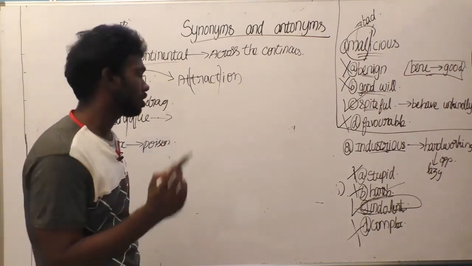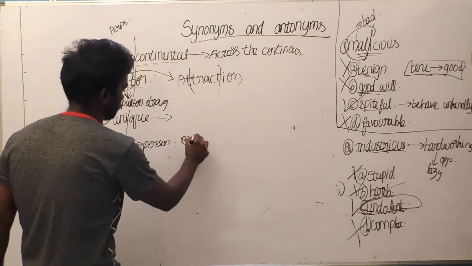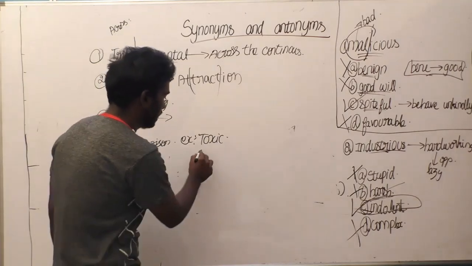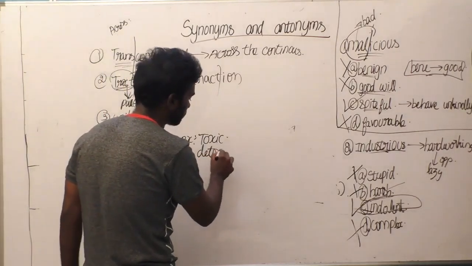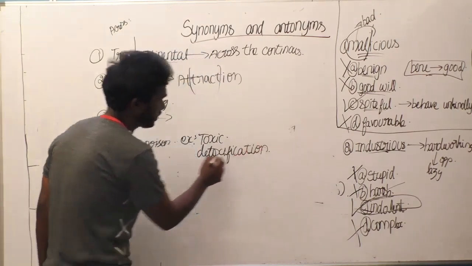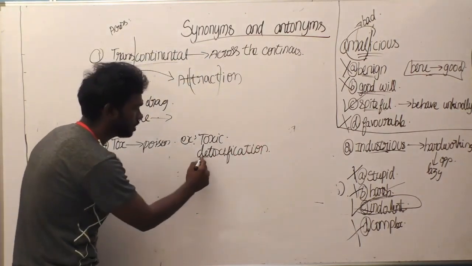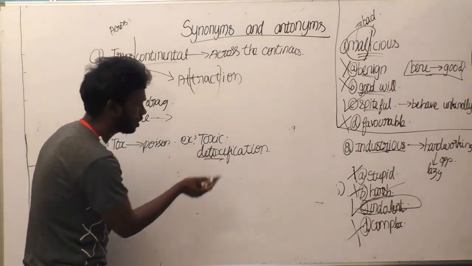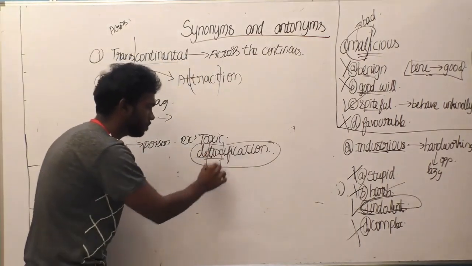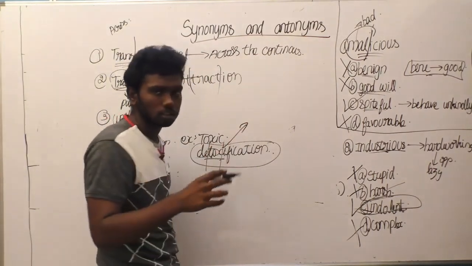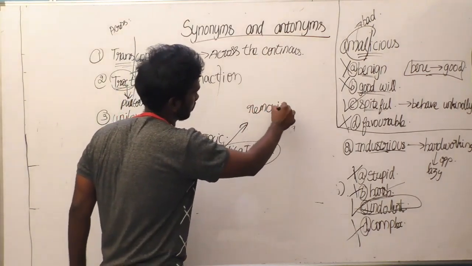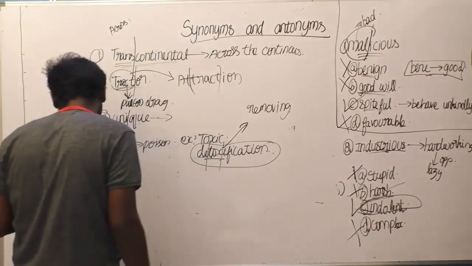For example, toxic. Toxic means poisonous. Detoxification. Here I already said that the D is a negative prefix, so it is the opposite way. Tox means poison. So without even knowing the complete meaning, using the root words, we can find that detoxification means removing the poison from the body. So this is called detoxification.